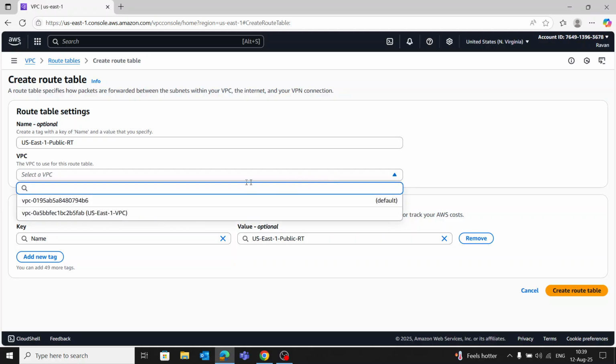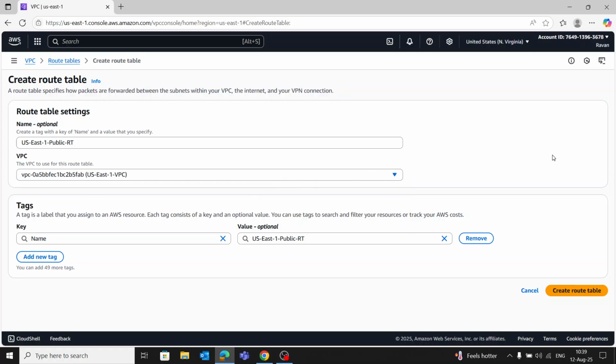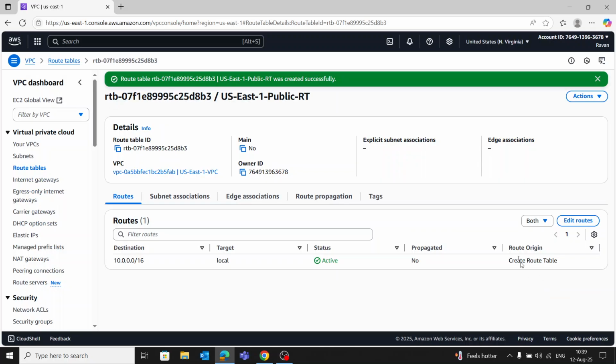Associate it with your VPC. Create route table.